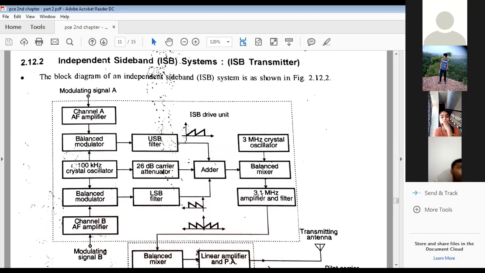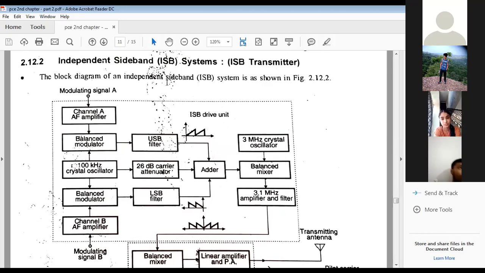So the 3.1 megahertz signal will be generated by the balance mixer. It will be filtered and amplified. And how will it look? Look at this. It will look like this: upper sideband, lower sideband, along with the reduced carrier. Clear now? Yes, this is the frequency domain description of the signal.